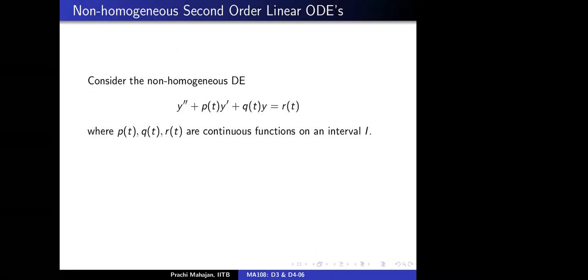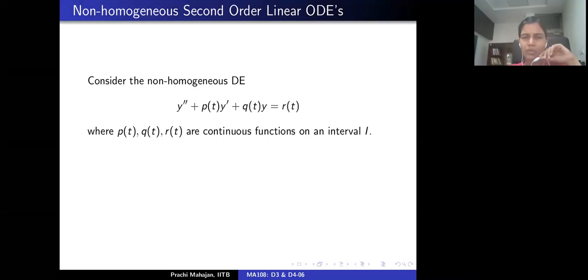Very nice. All right. So far, we have been discussing homogeneous differential equations, which means that the right-hand side was 0. Now, I think we have developed enough background to look at the non-homogeneous differential equation.